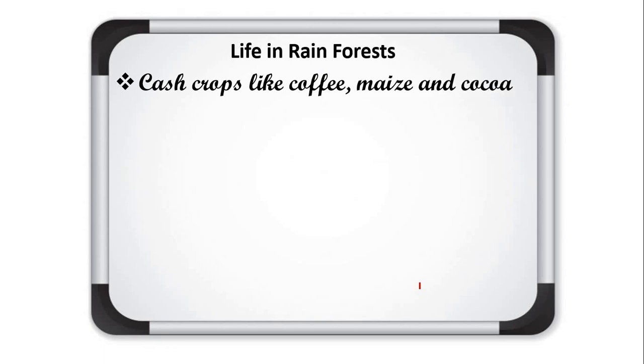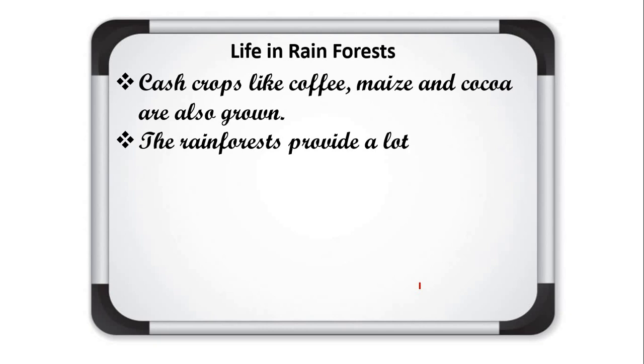Students, do you know about cash crops? Crops are of two types: food crops and cash crops. Food crops are the crops which are used to eat, which are part of our diet. And cash crops are grown for selling in the market or to earn profit, like coffee, maize, cocoa. These cash crops are grown by the people of this rainforest.